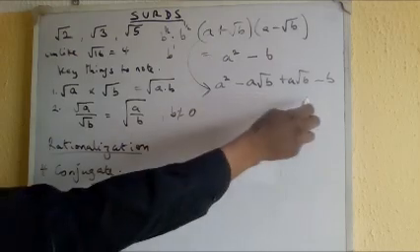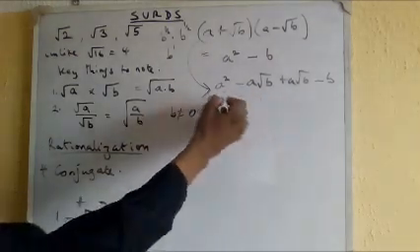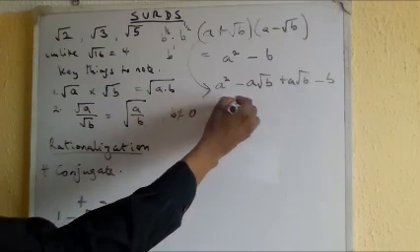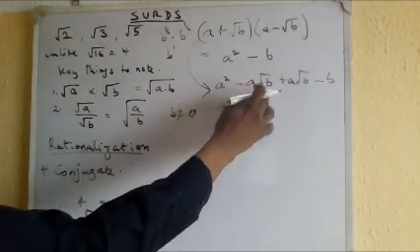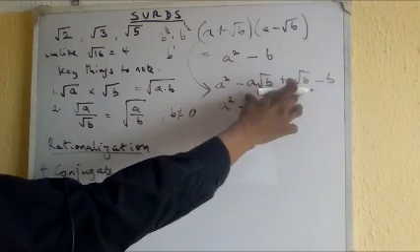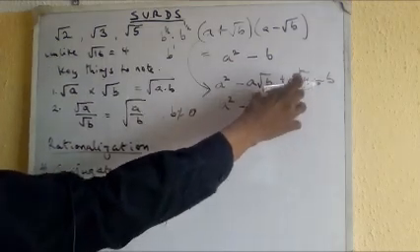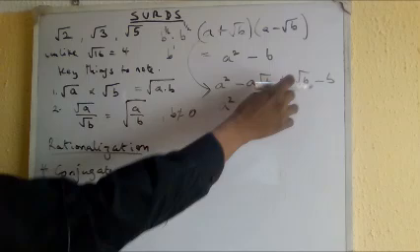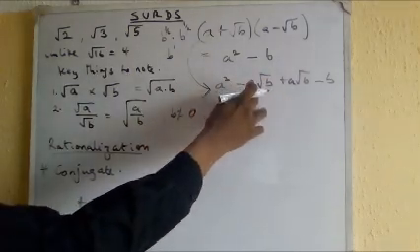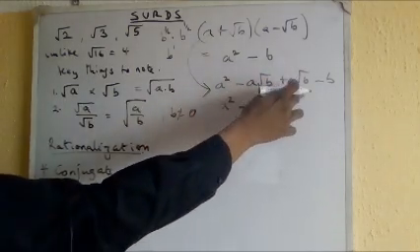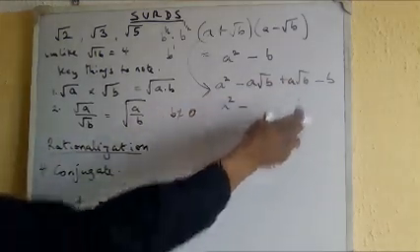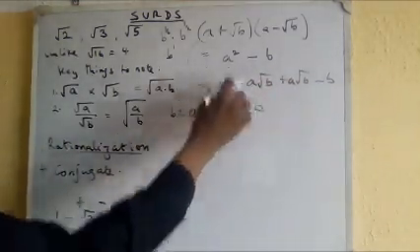At this point, you can do the algebra. A squared, then minus AB and plus AB. If you add it, it gives you 0. Then minus B. So that's why we have it like that.